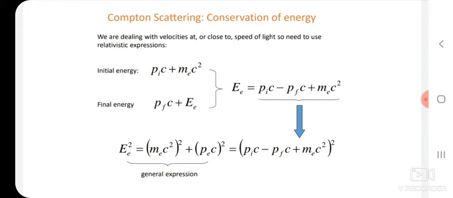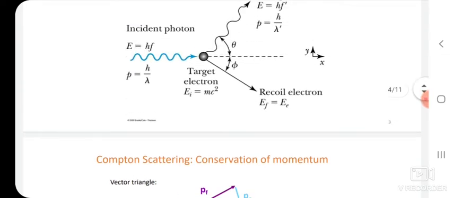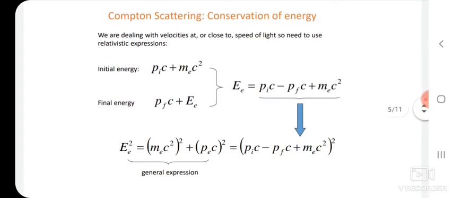But in general, the recoil energy of the electron, or electron energy, Ee is equal to (mec square) whole square plus (Pec) whole square.